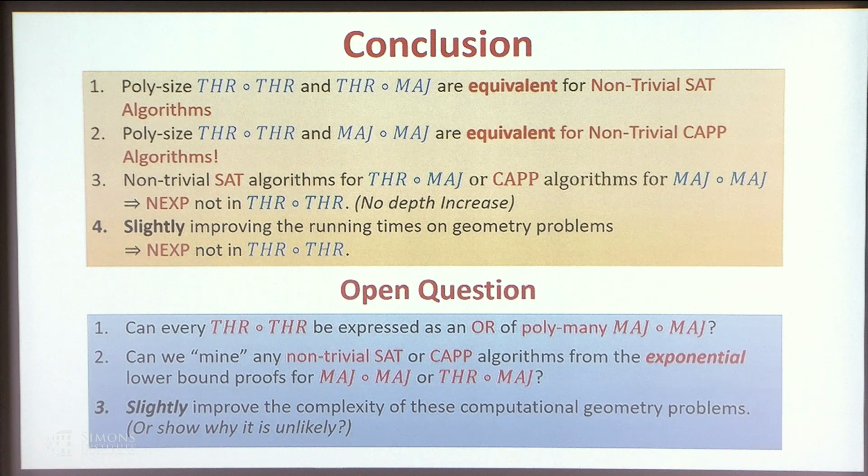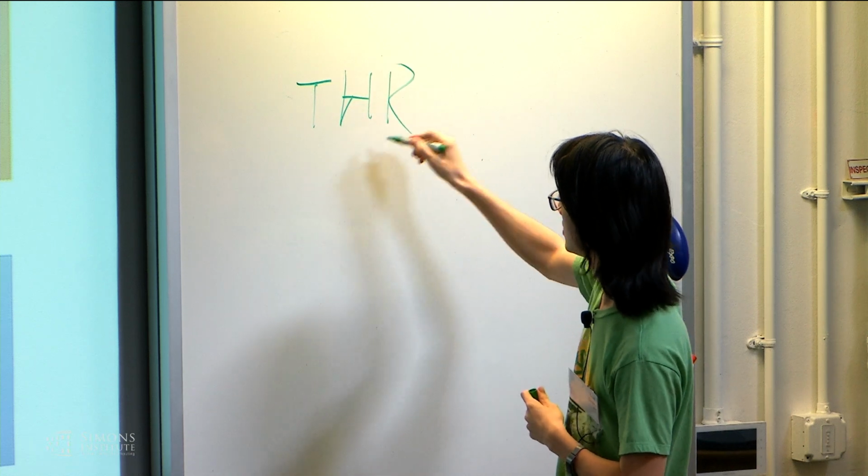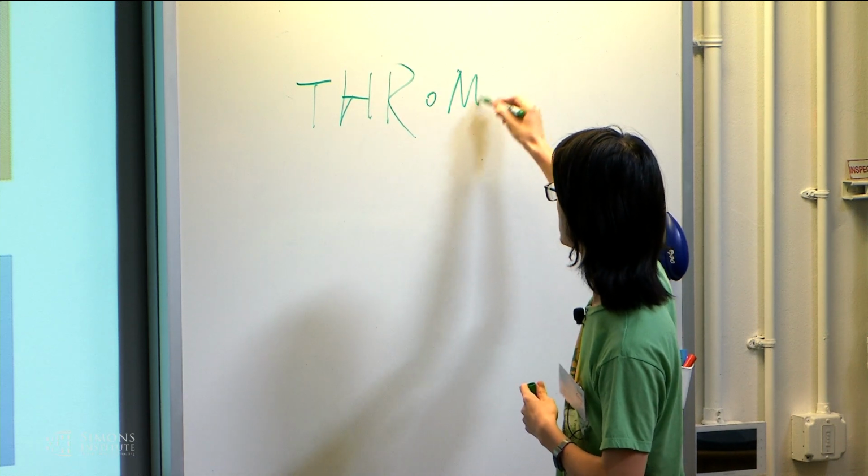Since we still have some time, I want to discuss another open question I was thinking about, but I don't know the answer. Maybe it's very simple, so it's good to bring up. We know an exponential lower bound against the threshold of majority.